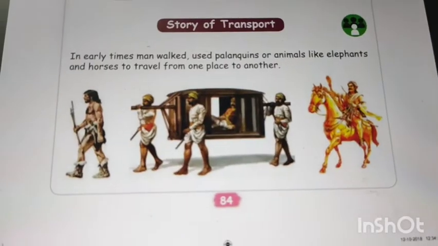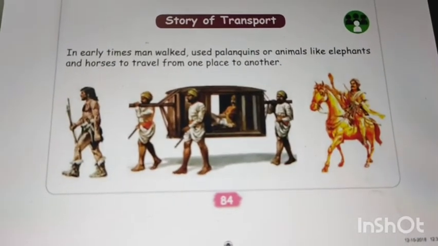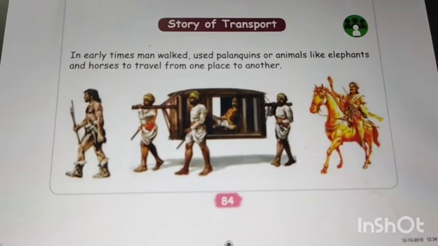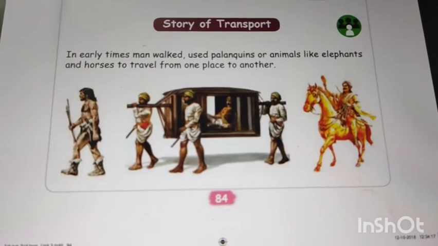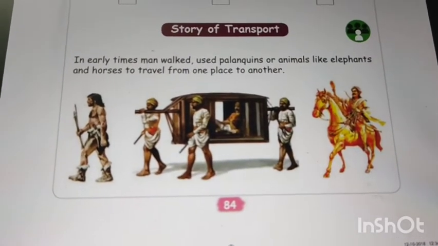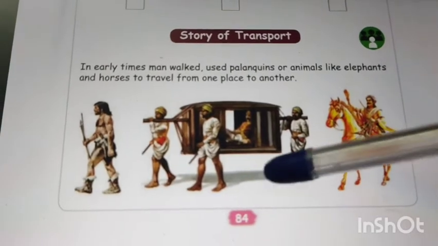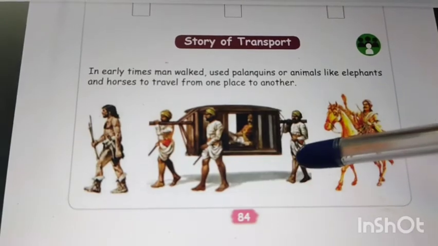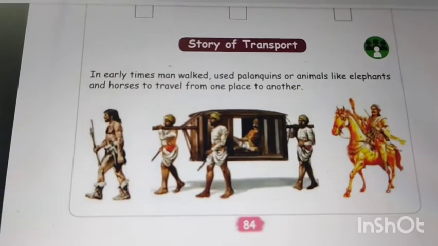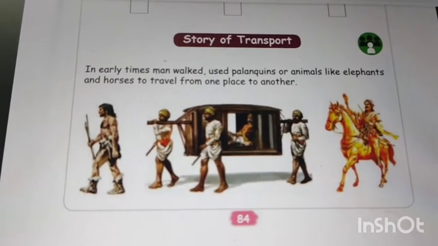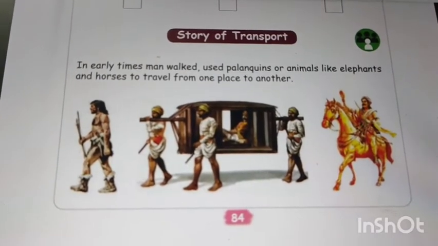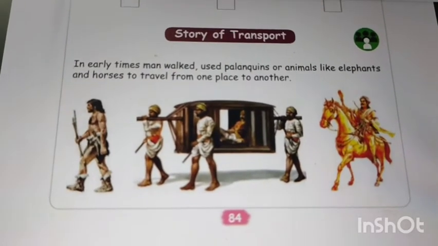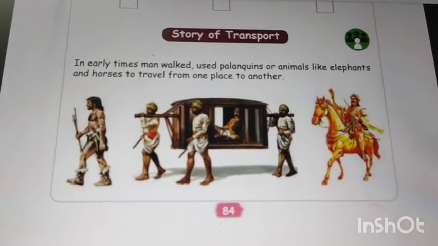See, what is the story of transport? In early times, man walked, or used palanquins or animals like elephants and horses to travel from one place to another. See, rich people always used palanquins like this. Four or three people can hold and walk. In early times, there was no vehicle or any means of transport, so they walked through places. Afterwards, they used horses and elephants to travel.